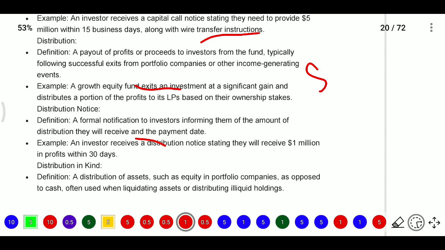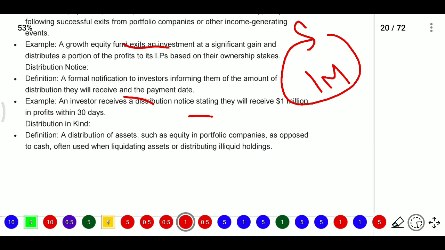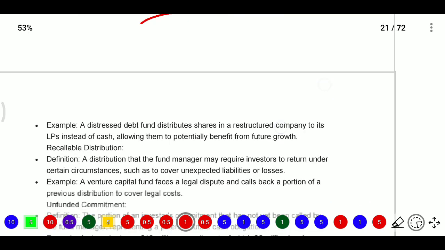So for example, an investor received a distribution notice stating that they will receive $1 million in profits within 30 days, which means within 30 days they will send the amount to your bank. In some cases they will not give the amount, they will give in kind. So distribution in kind is the distribution of assets, such as equity in a portfolio company, as opposed to cash. It is often used when liquidating assets or distributing liquid holdings.